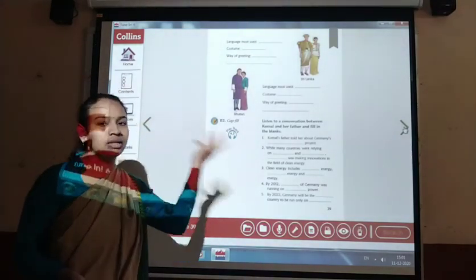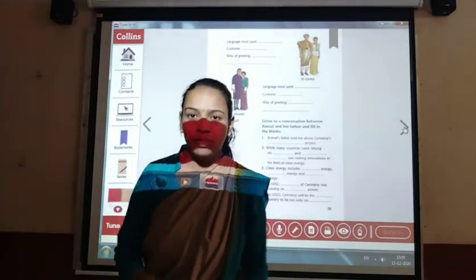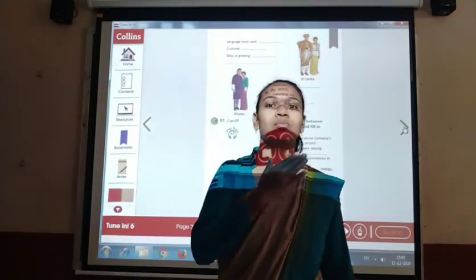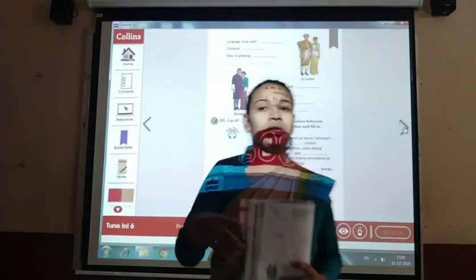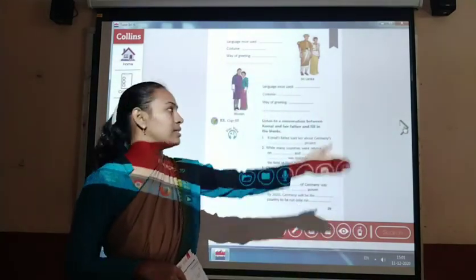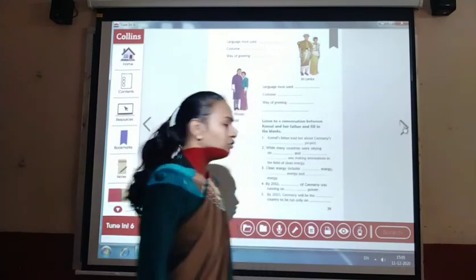And the way of greeting, how do they greet? They just bow down like this. They bow down and shake hands. This is the way of greeting of Bhutan.